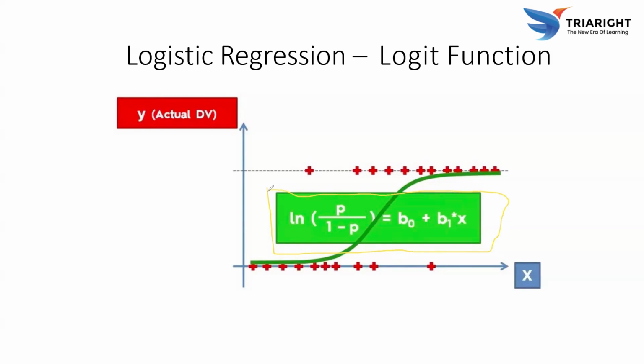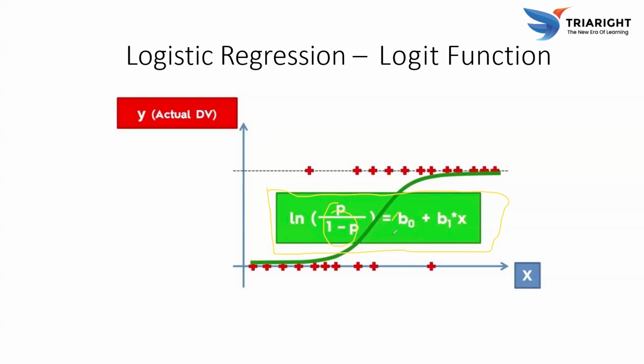Here p represents the prediction, the probability of the dependent variable being the positive class, y equal to 1, and p over 1 minus p is known as the odds, the ratio of the probability of an event occurring. Again, this is the logistic function, known as the log odds, 0 or 1.